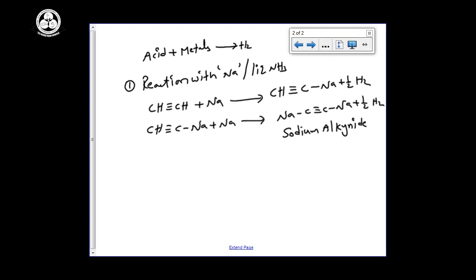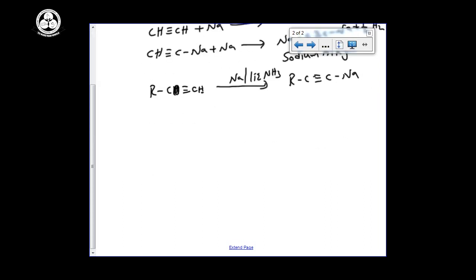If the higher alkynes you are taking, for example RCH triple bond CH, with sodium in presence of liquid ammonia, you can get R C triple bond C Na, only one mole will be reacted. Moreover, the condition here is the triple bond must be in terminal position, then only it will happen.